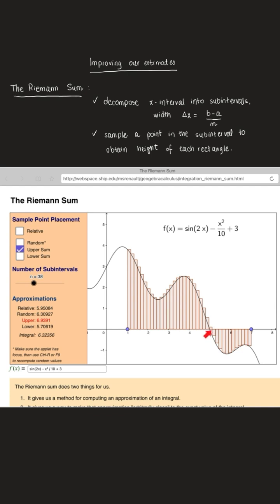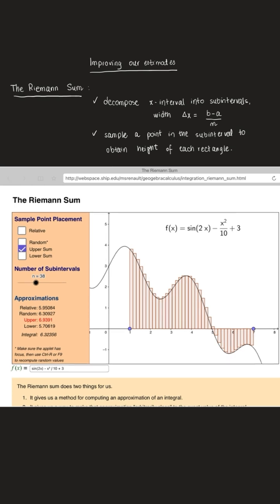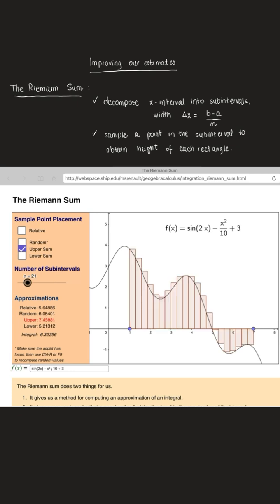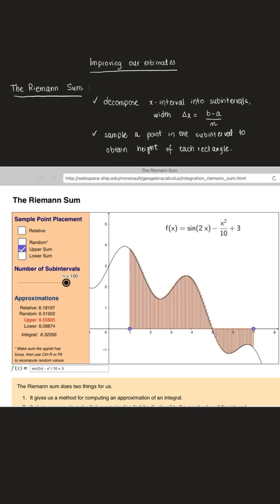And so that's why this is an underestimate, where here we're overestimating using an upper sum. Once again, the more subintervals we use, the better the approximation will be to the area under the curve. Fewer subintervals, we have more error. More subintervals, it gets better.